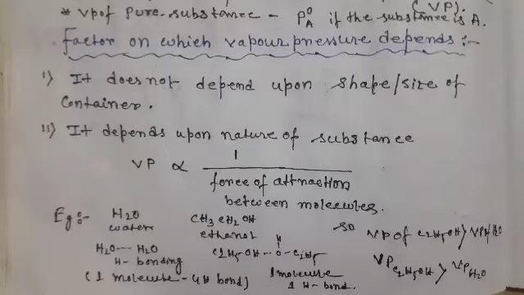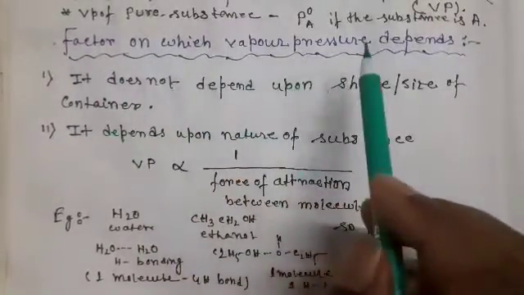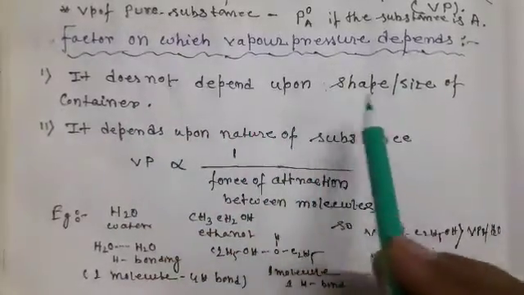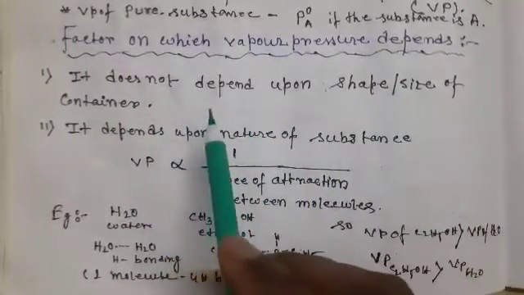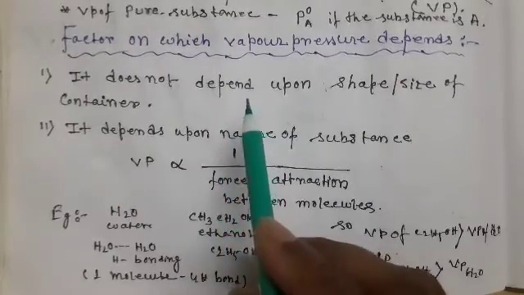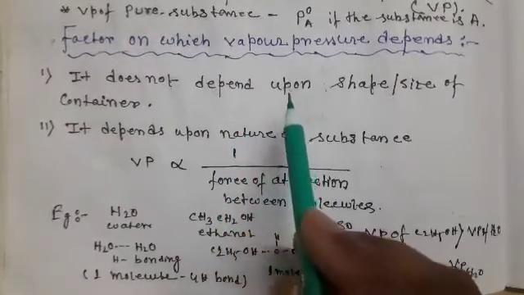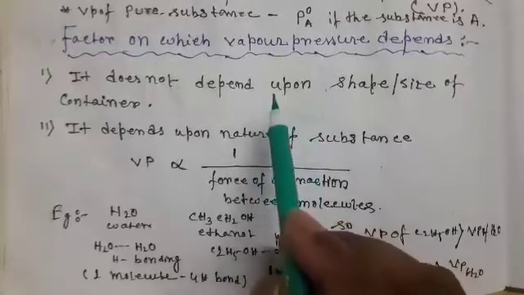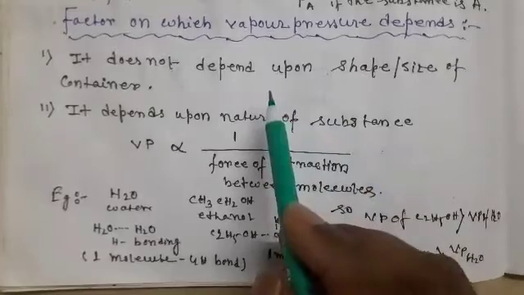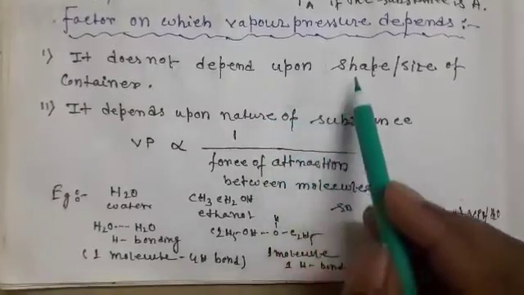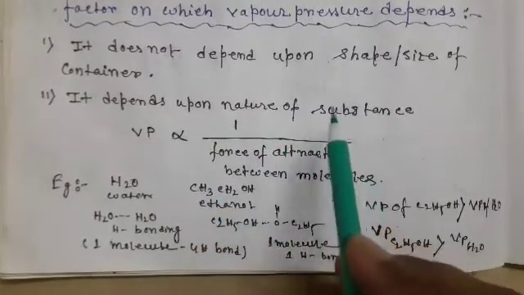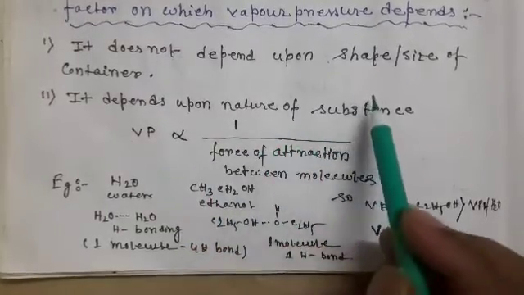Next, we are going to discuss the factors on which vapor pressure depends. It does not depend on the shape and size of the container. If the shape or size of the container changes, increases or decreases, the vapor pressure does not change. It remains the same. Next point, it depends upon the nature of the substance.